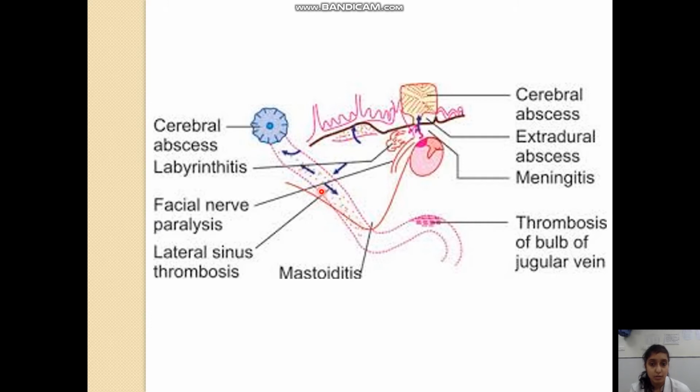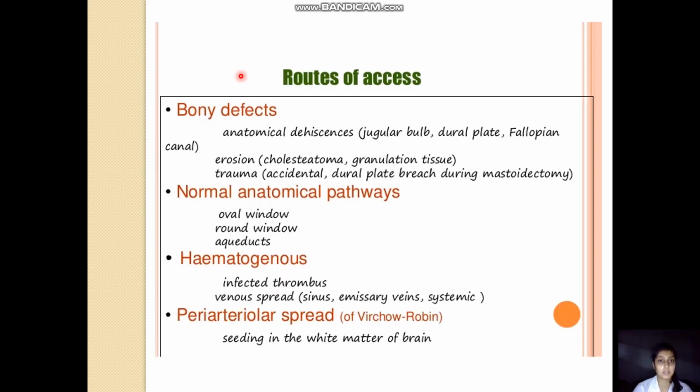Here, these arrows show the retrograde thrombophlebitis, which is leading to the cerebral abscess, and anterograde infection can also pass into the jugular vein through this sigmoid sinus. The routes of access include the bony defects, that is, the naturally occurring anatomical dehiscences like a dehiscent jugular bulb in the floor of the middle ear, a dehiscent dural plate in the roof of the middle ear cavity, and sometimes the fallopian canal is dehiscent over the facial nerve, leading to facial nerve involvement and facial nerve palsy.